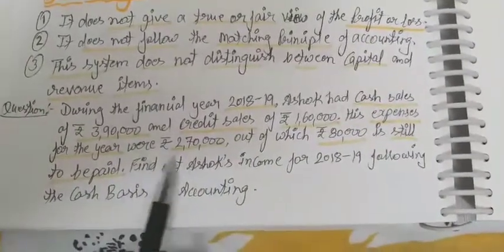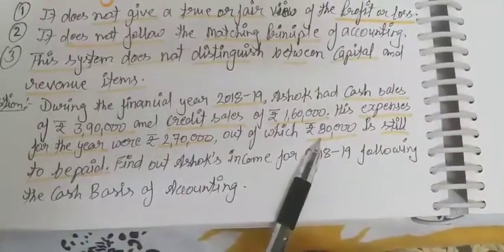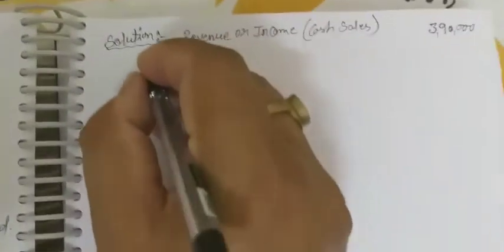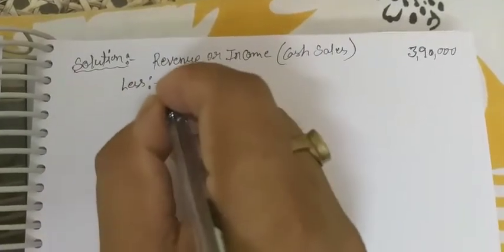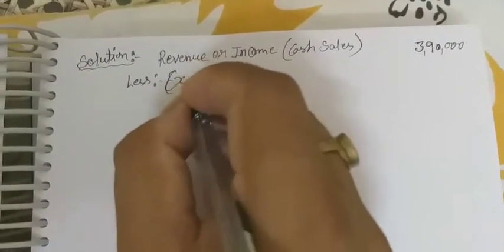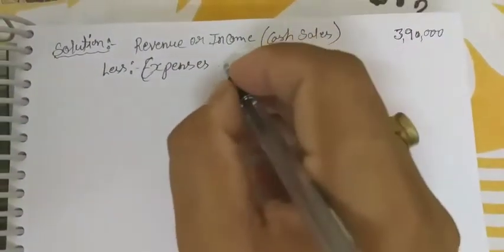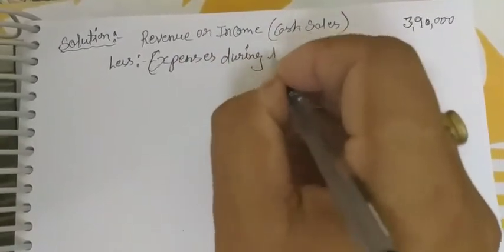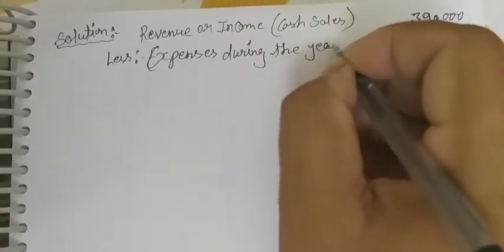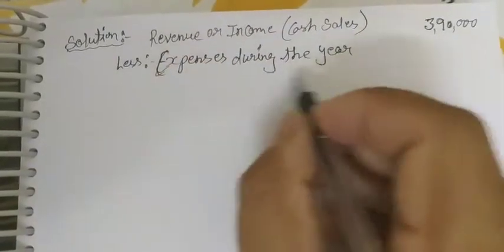His expenses were 2,70,000, out of which 80,000 is still to be paid. So we have to deduct the expenses during the year. We can say cash expenses during the year.